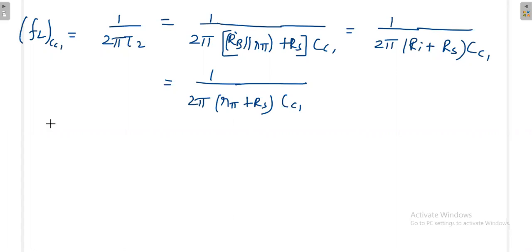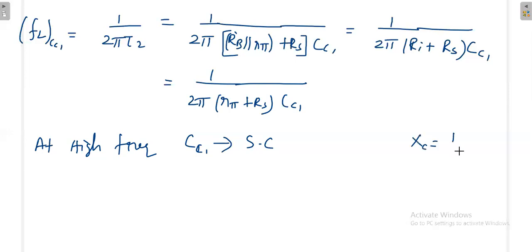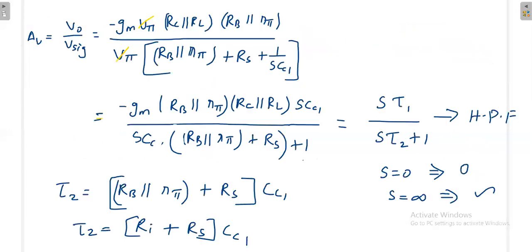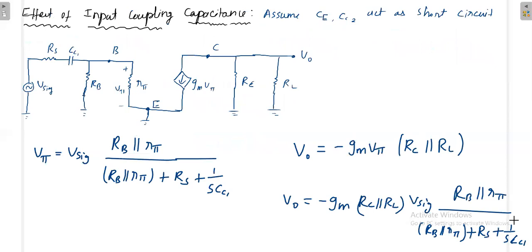Then what happens at high frequency? At high frequency, CC1 becomes a short circuit. It acts as a short circuit. Then what is the maximum voltage gain when the capacitor is short circuited? That you can easily find out, because at very high frequency 1 by sC1 is equal to 0. You can substitute that in this equation; instead of 1 by sC1 you put 0, then you get the remaining components.